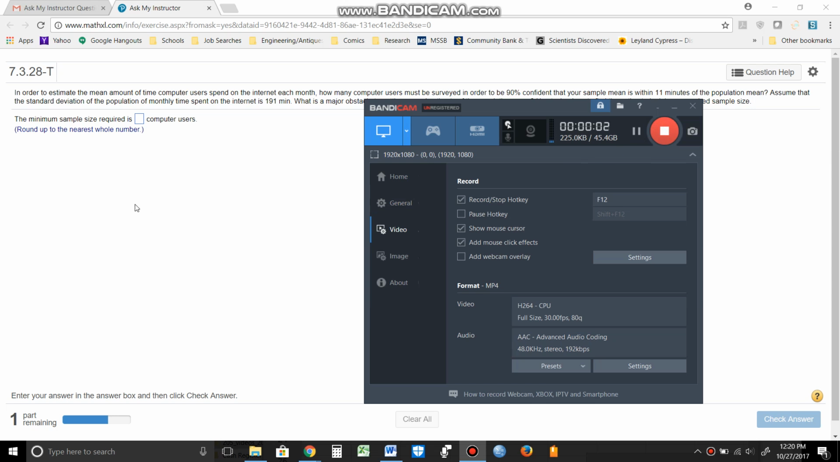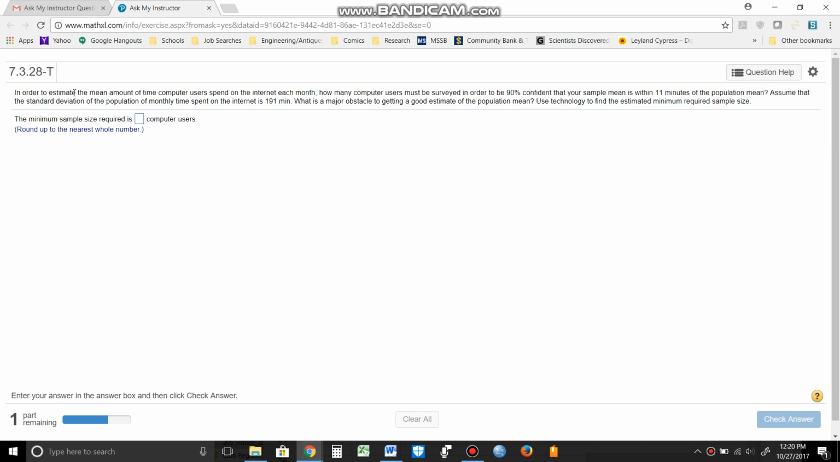Hi class, let's take a look at this problem here. We're trying to estimate the mean amount of computer time users spend on the internet each month. How many computer users must be surveyed in order to be 90% confident that your sample mean is within 11 minutes of the population mean? Assume the standard deviation of the population of monthly time spent is 191 minutes.